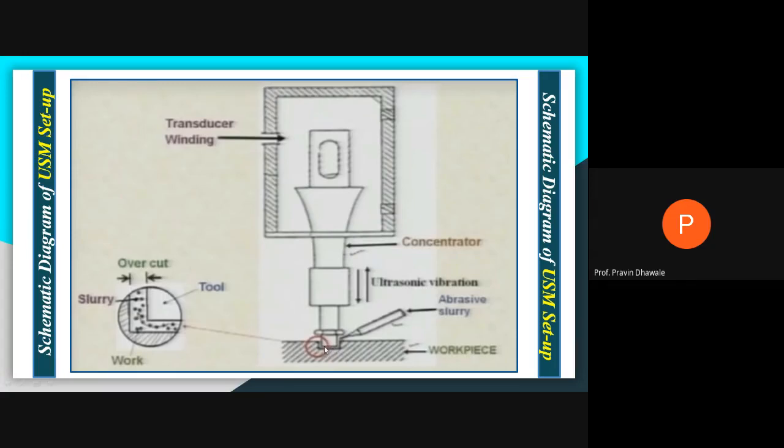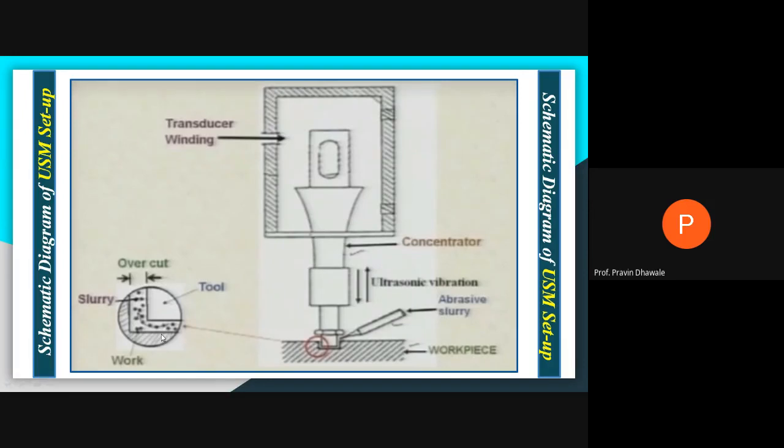A constant gap will be maintained between the tool and the workpiece in order to allow the abrasive slurry to flow. The tool does not directly take part in the machining process. It provides vibrations to the abrasive particles, which are hard metal particles with sharp corners or edges. As the tool vibrates, this vibrating motion is given to the abrasive particles, which come in contact with the work surface of the workpiece and remove material from it.